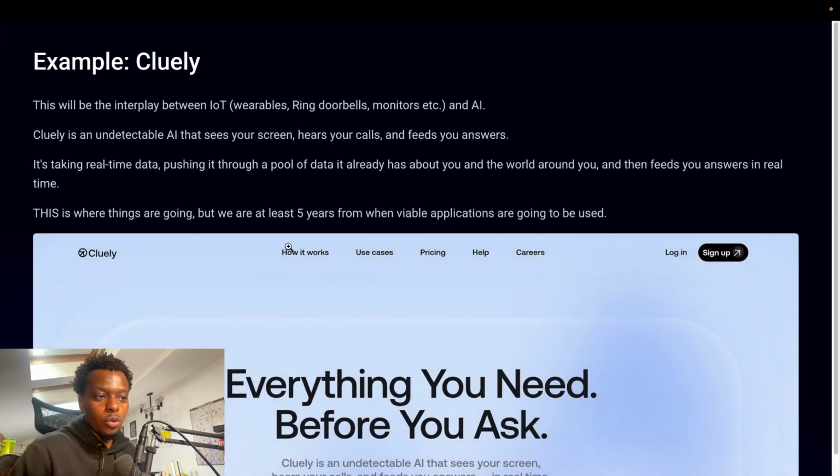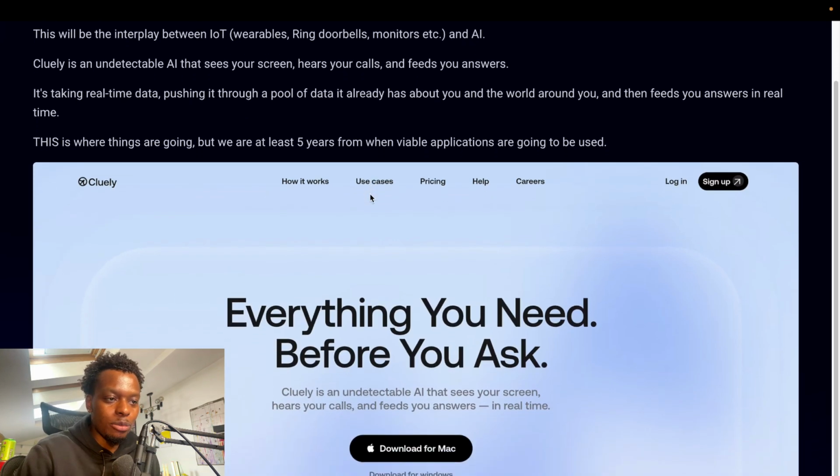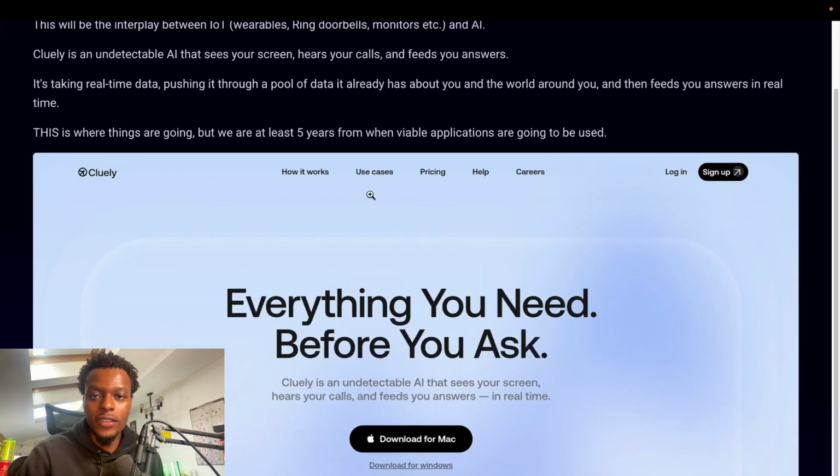But there is a company called Cluely, which is owned by someone called Roy Lee. And if you've seen the guy who says F leak code, who built the AI SaaS that basically helps you cheat on Amazon and FANG interviews, it's this guy that made this. It's kind of like this was his play after doing that stuff, to get some virality about his name and understand exactly what he can do. This is basically the interplay between wearables and AI, and Cluely is the example of this. It's an undetectable AI that sees your screen, hears your calls, and then feeds you answers about it.